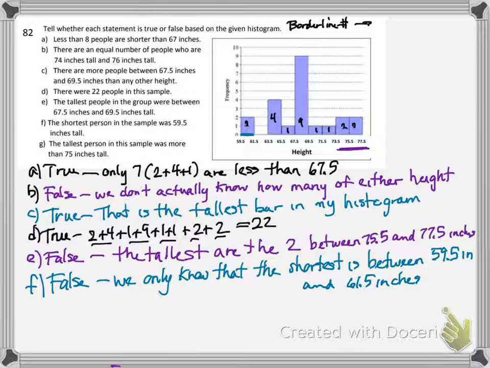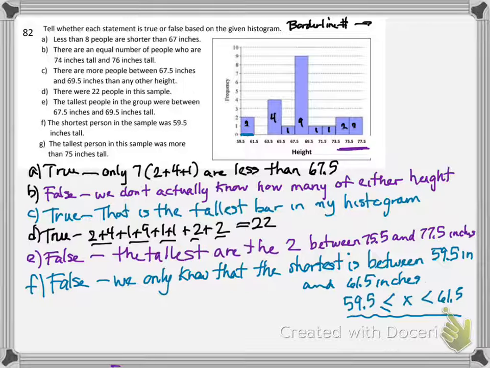If I wanted to be more technical, I would be talking about between 59.5 and 61.5, including this, but not including that. But when we're writing a sentence, we'd always say between inclusive and exclusive. We just say that, and then if they asked us to be more mathematically exact, we would have to say this. Okay, I have one more question left to look at on here.